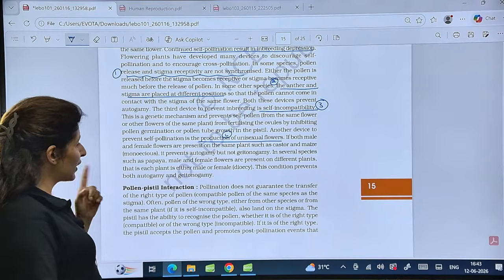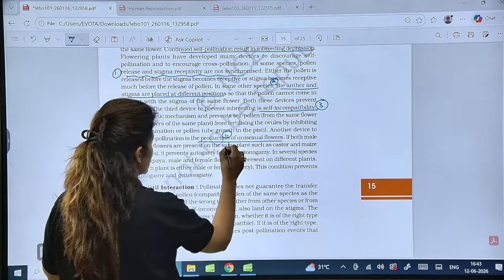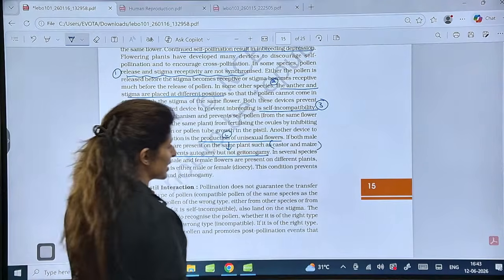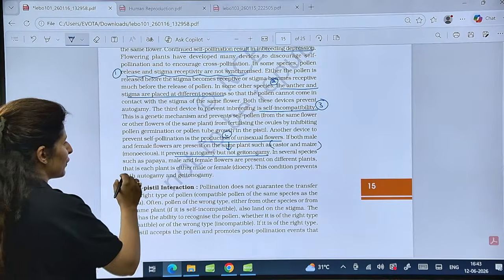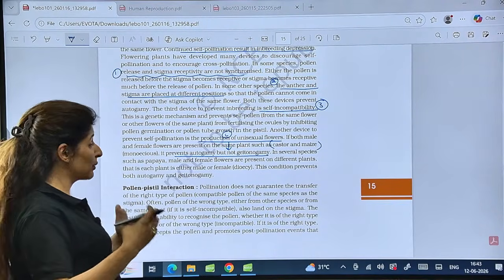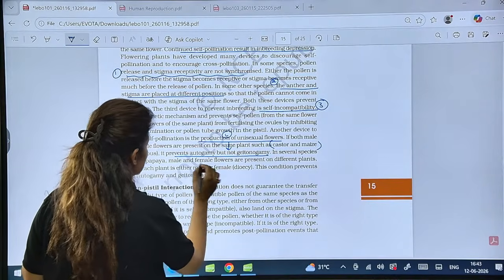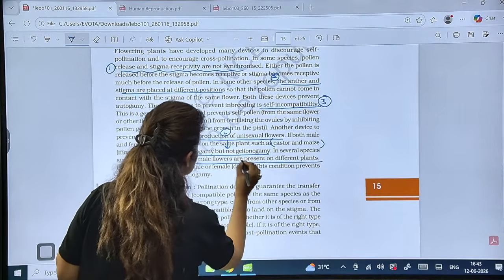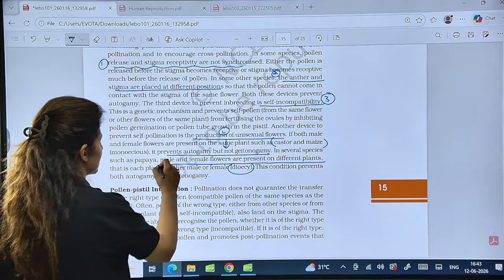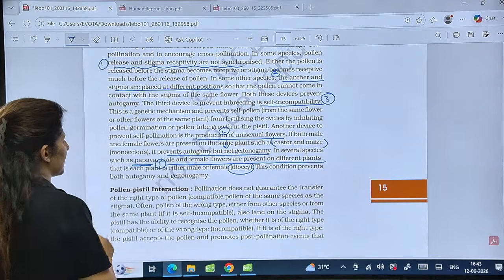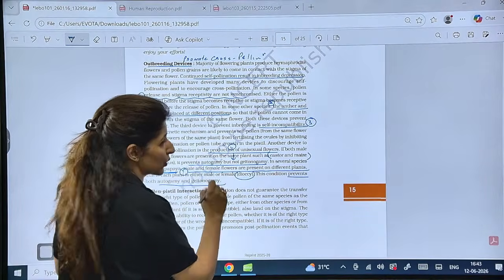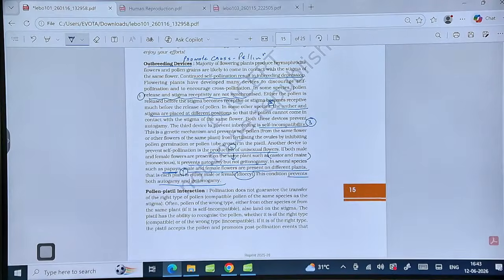Now, this will prevent autogamy but not geitonogamy. This happens in case of castor and maize. The examples are important. While if you want to prevent self-pollination, that is both autogamy and geitonogamy, completely, then the flowers should be present on different plants. This is called dioecy. Is that clear? This is the fifth one. Example is papaya. So this will prevent both autogamy and geitonogamy.